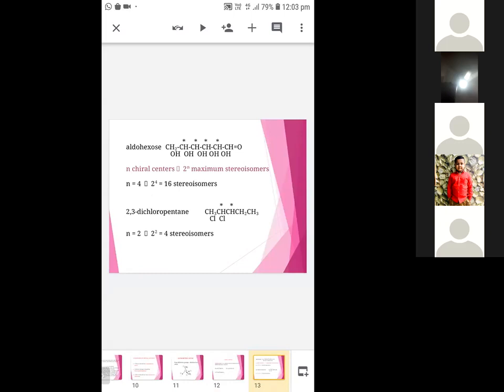Okay, so here aldoses, it has 4 chiral carbons, chiral centers or asymmetric atoms, then it produces 16 stereoisomers. Same way we can calculate stereoisomers by using the number of chiral centers or asymmetric atoms.